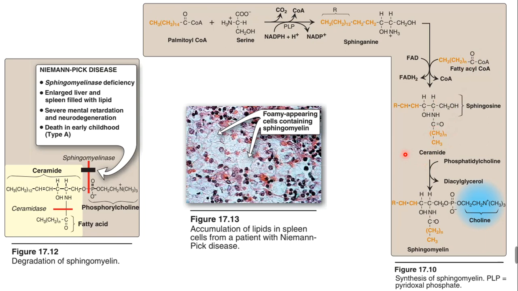So this is sphingosine with the fatty acyl moiety from fatty acyl CoA, and this is called a ceramide. This is the structure of ceramide, and phosphatidylcholine is the donor of the choline molecule. The choline is attached with the phosphate, and the CH2O portion is attached with the choline, and this is called sphingomyelin. This sphingomyelin is very important for neural cell function, and for the functions of the spleen and liver cells also.